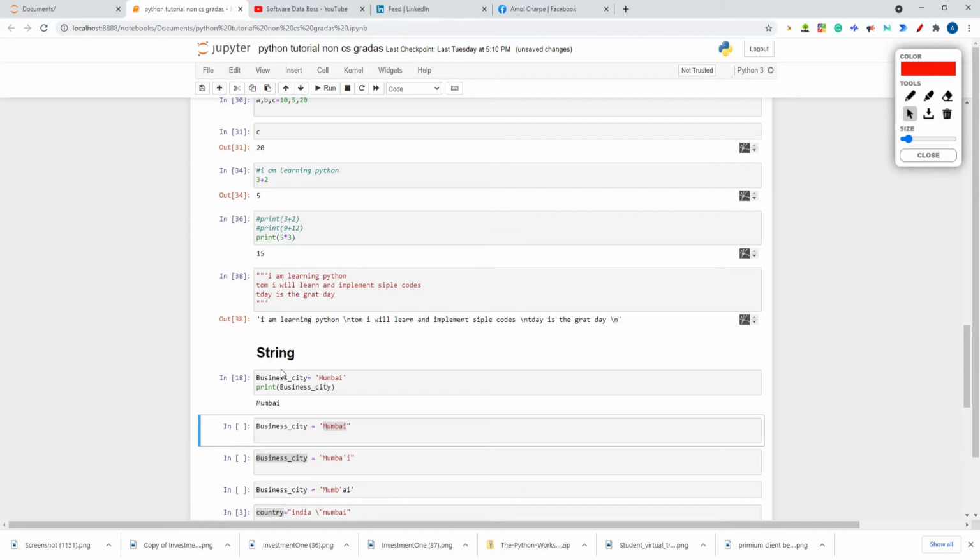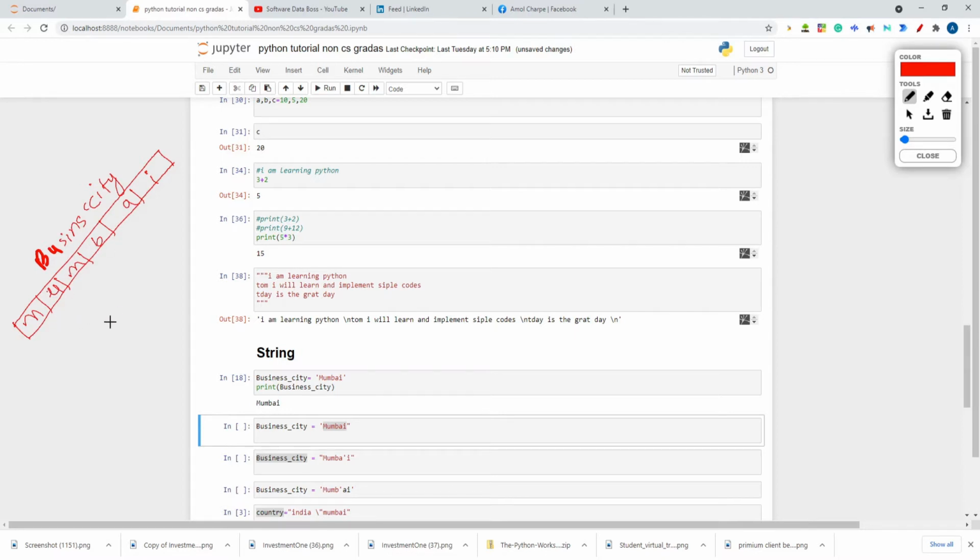So how is the string stored? The string is stored like this. There will be a business city variable in the memory. In the business city variable, in the computer stack memory, this Mumbai will be stored like this: M, U, M, B, A, I. Like that, it will be stored in a sequential manner in memory.